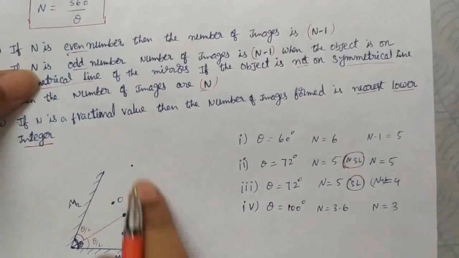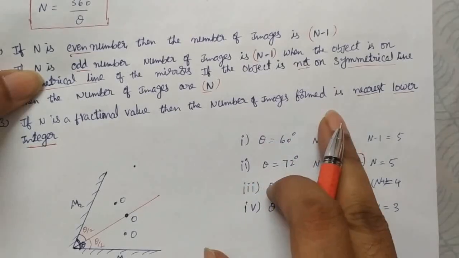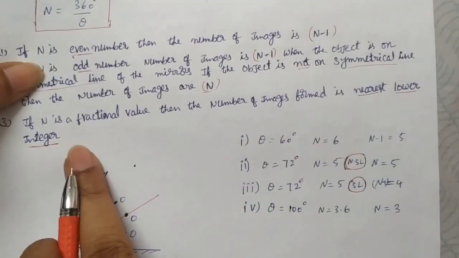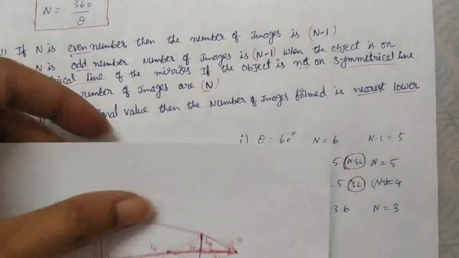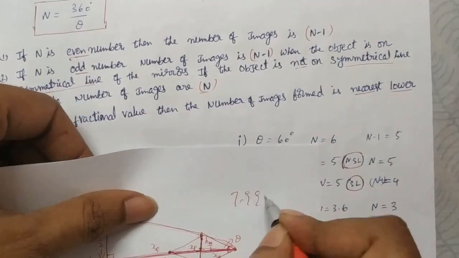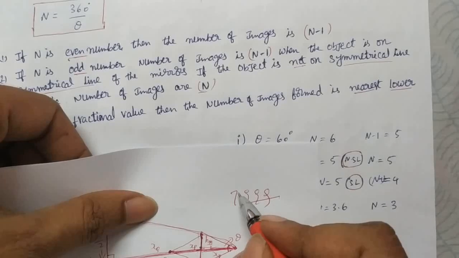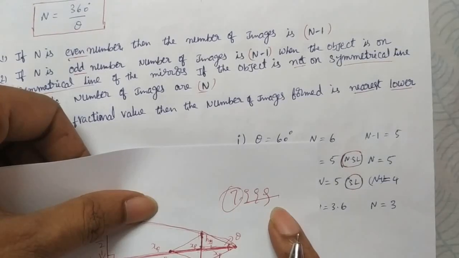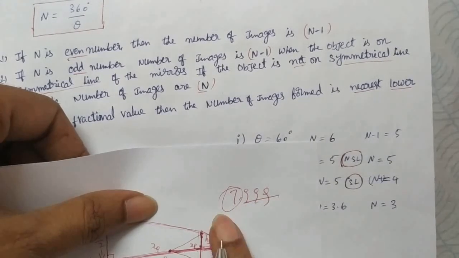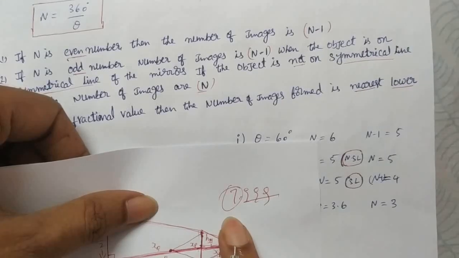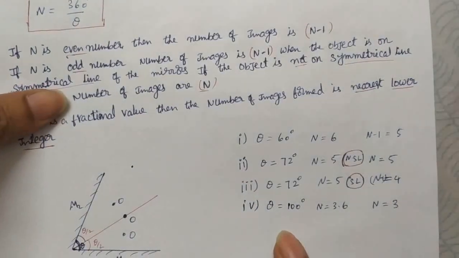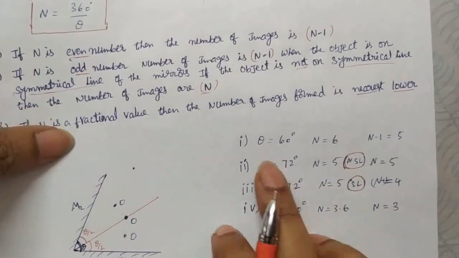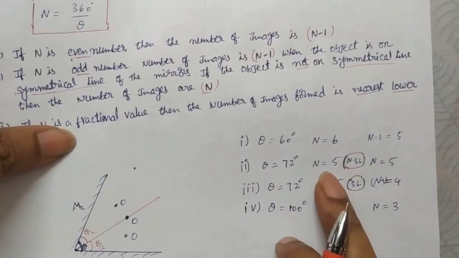If n is a fractional value, the number of images formed is the nearest lower integer. Whatever the fractional value, even if it is 7.999, remove the fraction and take only 7, not 8. Nearest lower integer we have to take. So important here: if it is even, subtract 1. If odd, check the line.